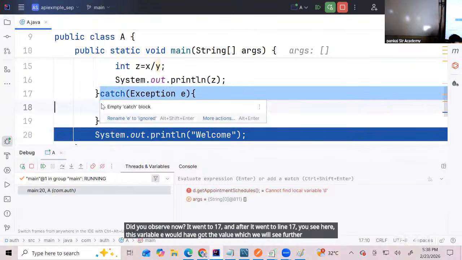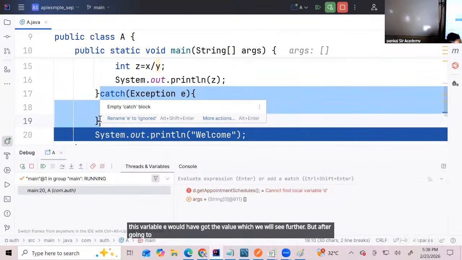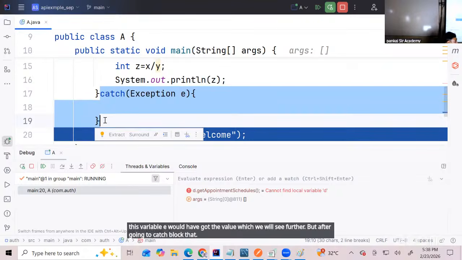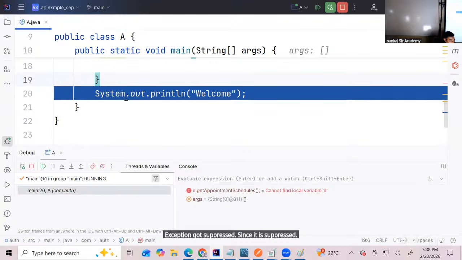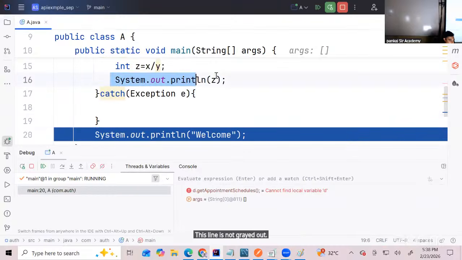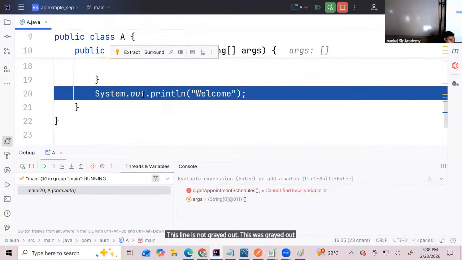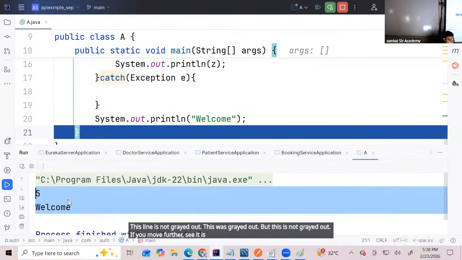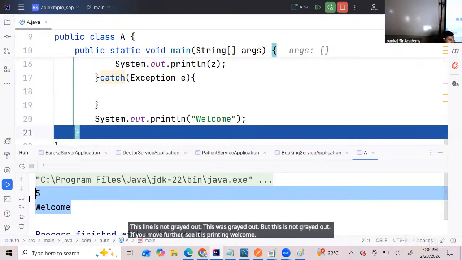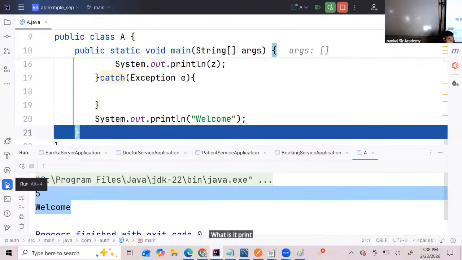But after going to the catch block, that exception got suppressed. Since it is suppressed, this line is not grayed out. This was grayed out, but this is not grayed out. If you move further, see, it is printing welcome. What is it printing? Welcome. Are you understanding, guys, everyone?